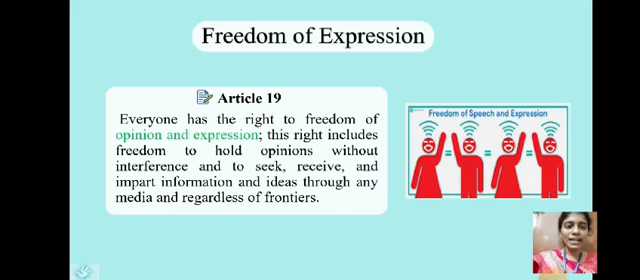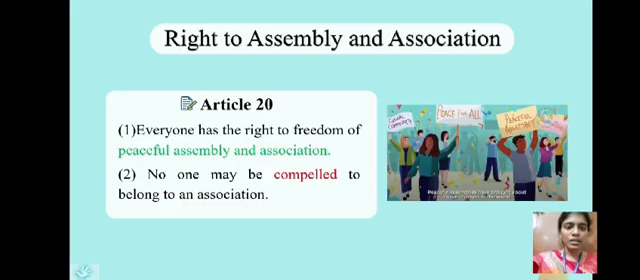Article 19 describes freedom of expression. Everyone has a right to freedom of opinion and expression. Article 20 describes the right to assembly and association. Everyone has a right to freedom of peaceful assembly and association. No one may be compelled to belong to an association.